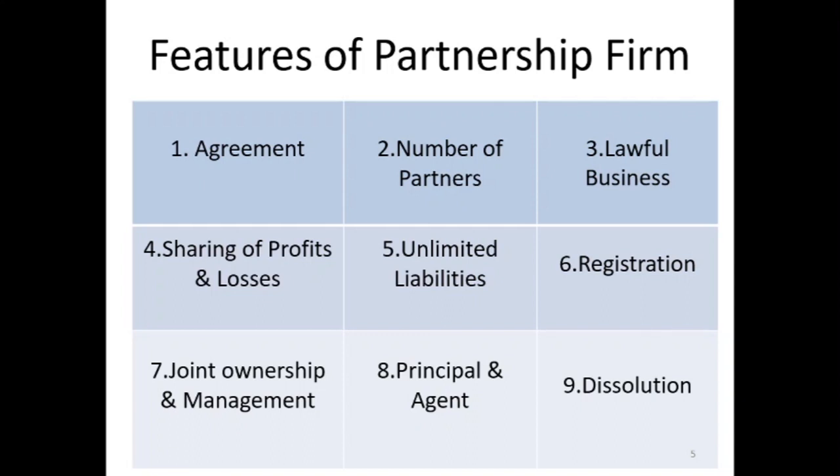Unlimited liability. The liability of partners is unlimited, joint and several. That is, partners are liable till the last rupee in their pocket. If the assets of the business are not sufficient to pay liabilities, then the personal property of partners can be used.